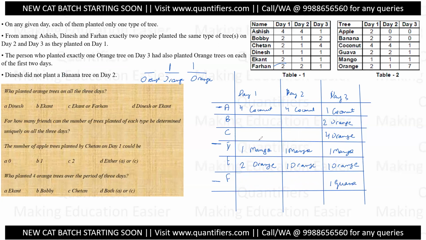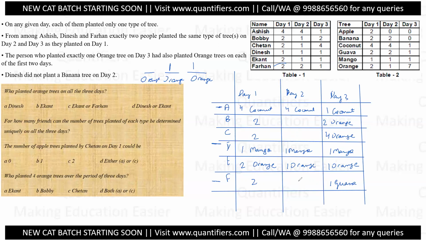And then there is guava left, one place, one guava. Now for the rest of the fruits, I cannot say anything. Why? Because B and C, they are both planting 2 and 2 respectively. And F is also planting 2. So these can be interchanged. The fruits can be interchanged by anyone's. Apples can come here, here, or here. There is no condition. Similarly, F is planting 2 trees over here.